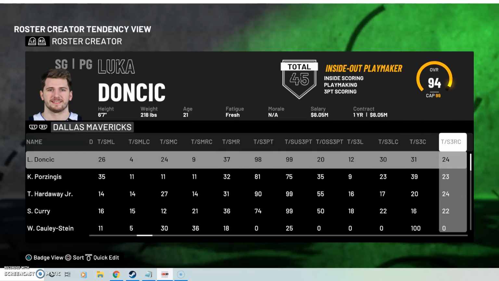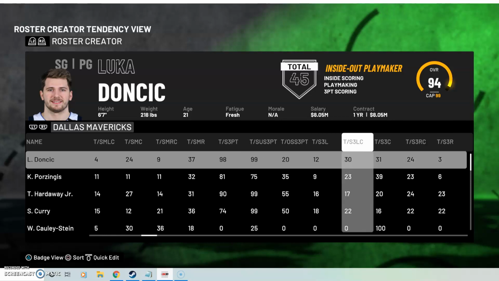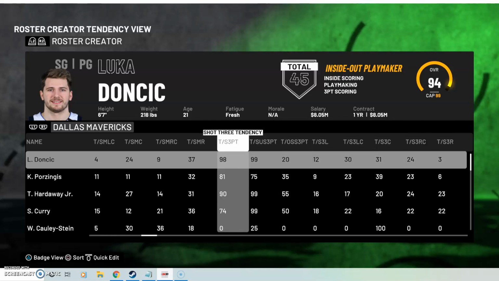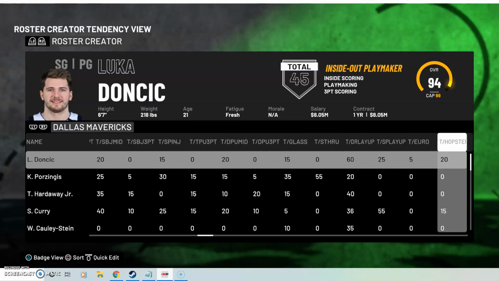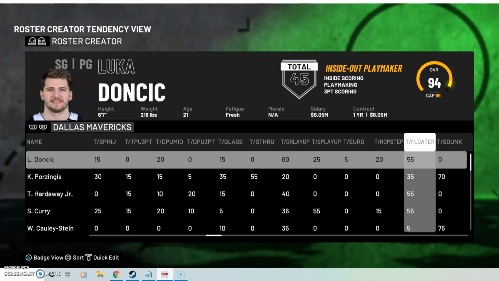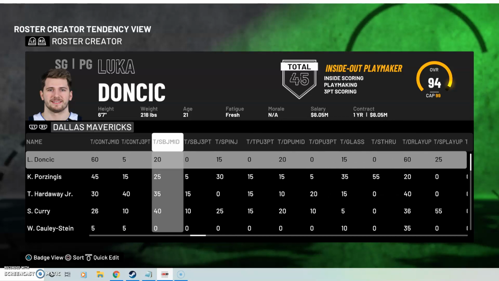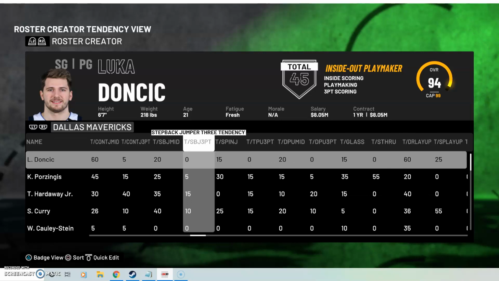As you can see here in the default roster, his shot 3 tendency is a 98. But then if you go over to his step back jumper 3 tendency, it is a 0.